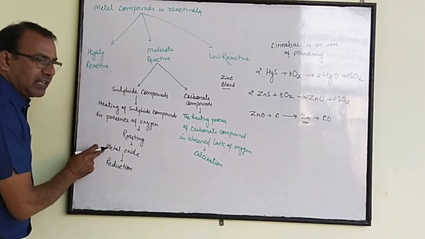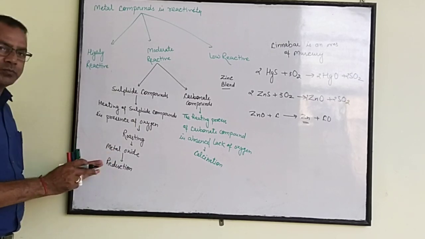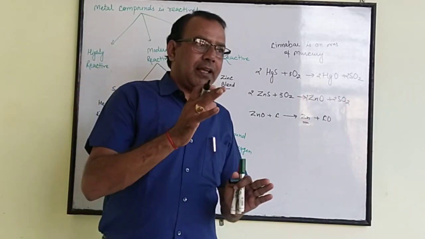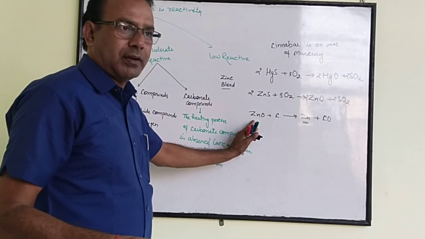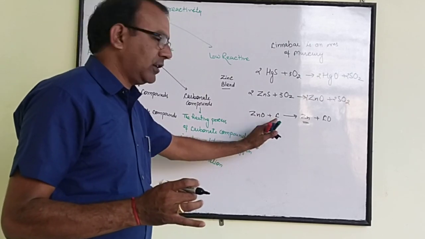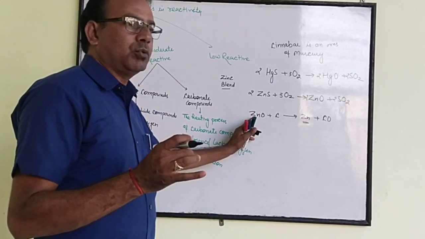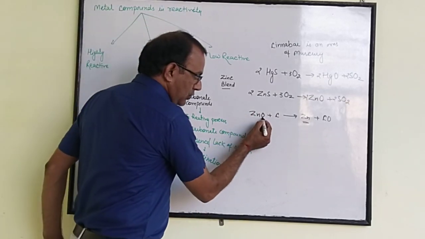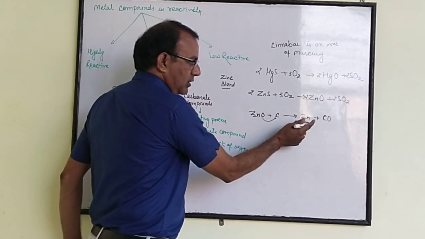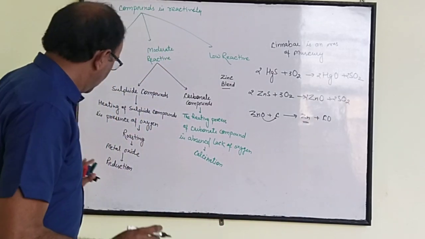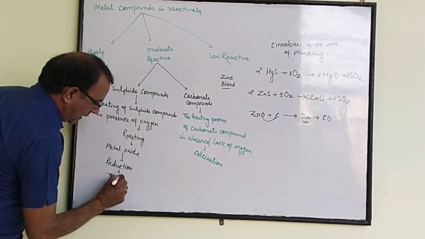From this metal oxide, we then obtain pure metal. The reduction process can take place. What do you mean by reduction? The process in which a highly reactive substance takes oxygen from a less reactive metal. Zinc oxide is less reactive than carbon, so we react carbon with the zinc oxide. The oxygen reacts with the carbon and zinc oxide loses oxygen, so it is called the reduction process. Due to reduction, we obtain metal, and then this metal is purified.